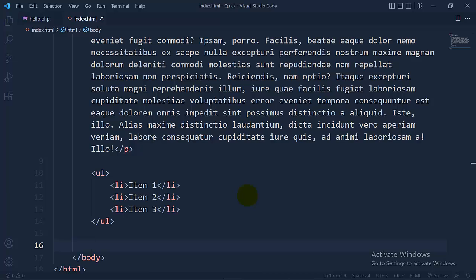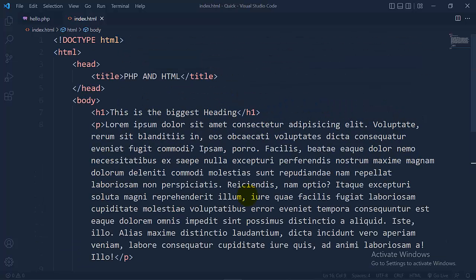Now in the coming up videos, we will cover more about using HTML and PHP together. This is only HTML. In the coming up videos, we will cover how we can add HTML and PHP hand in hand. So don't miss that video also.